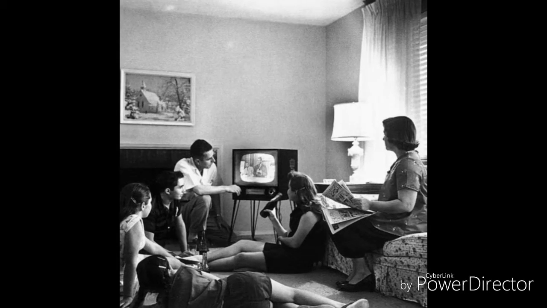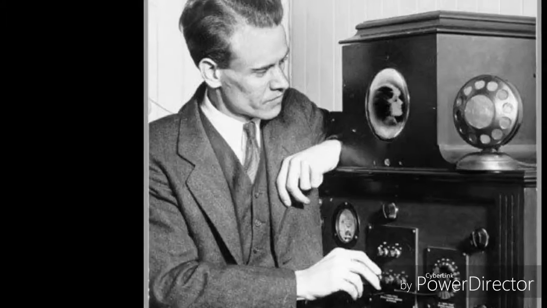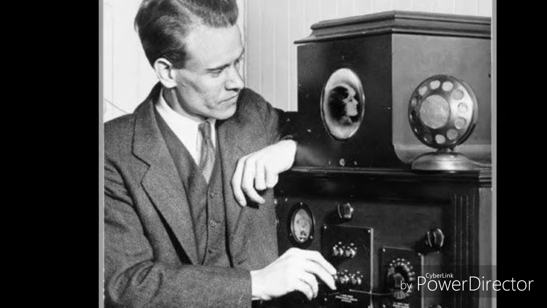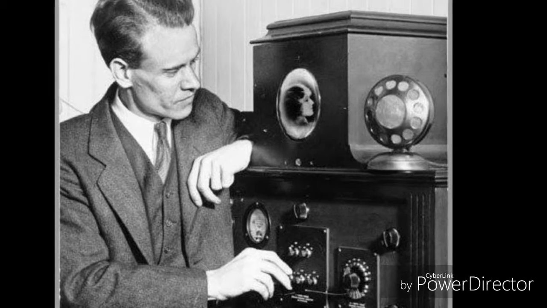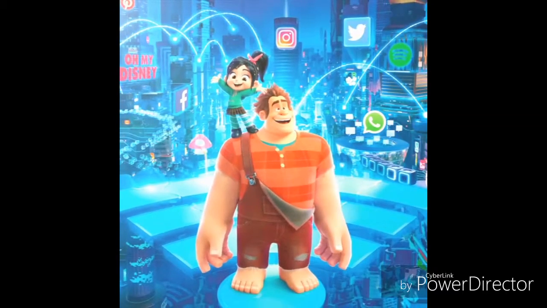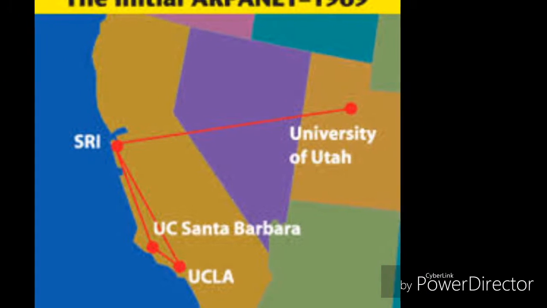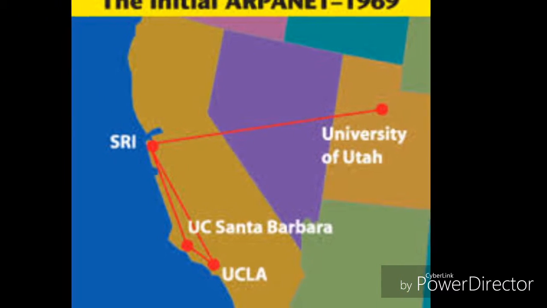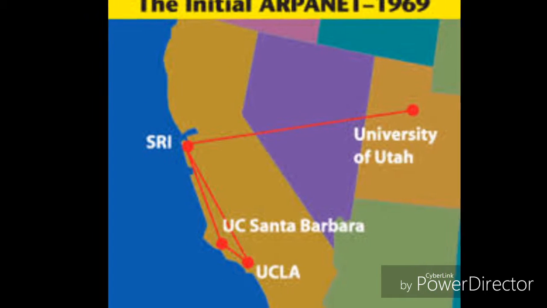The television. The first electronic television was invented in 1927. The world's first television was created by an American inventor and television pioneer, Mr. Philo Farnsworth. The Internet. The ARPANET was the network that became the Internet and was developed under the direction of